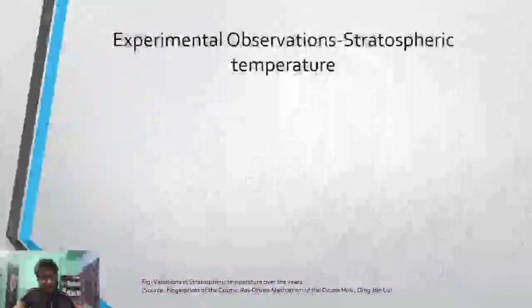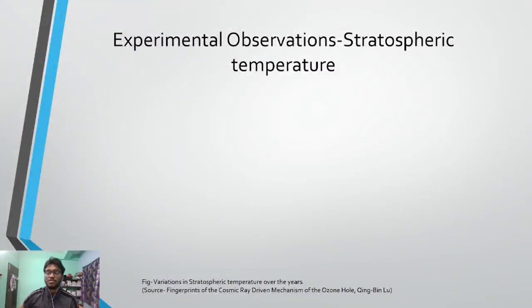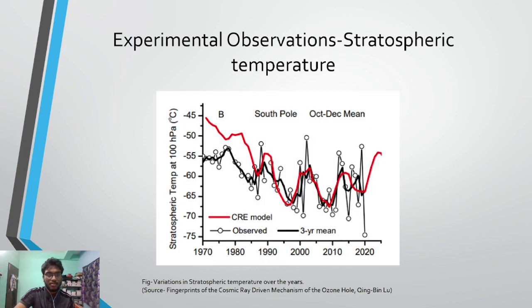So the next topic, the experimental observation of stratospheric temperature. Sounds a bit weird, the stratospheric temperatures. Ozone depletion has a very important effect, that is lowering of the stratospheric temperature. That is explained here.